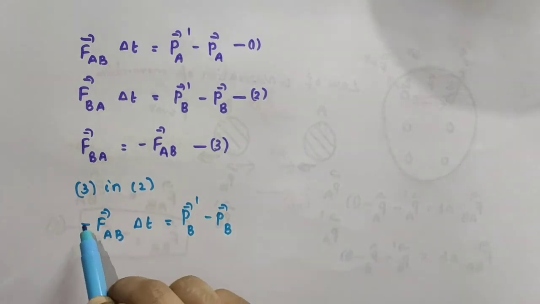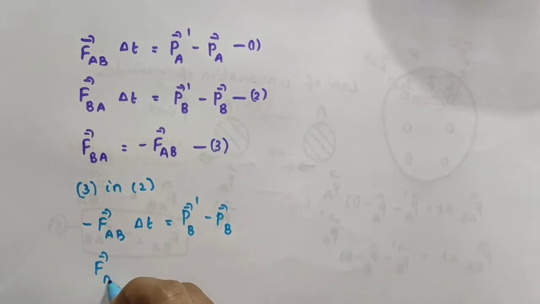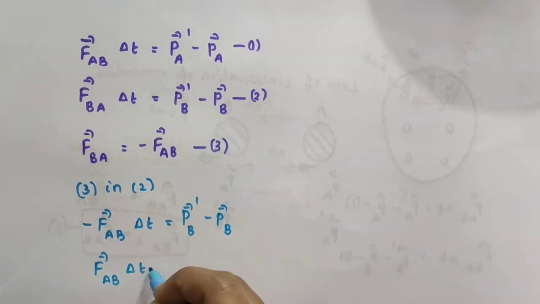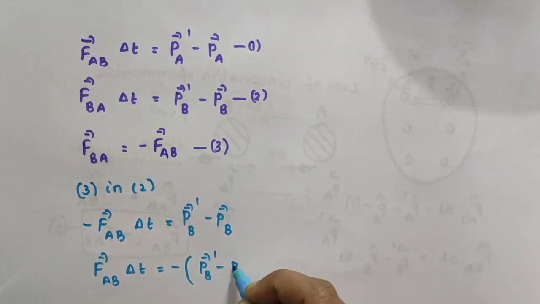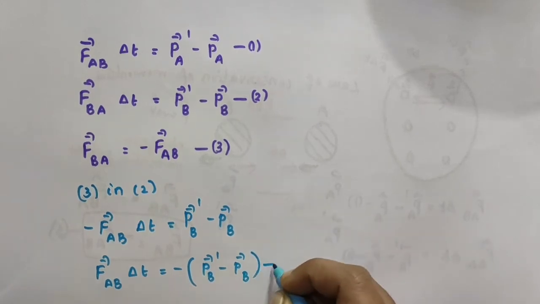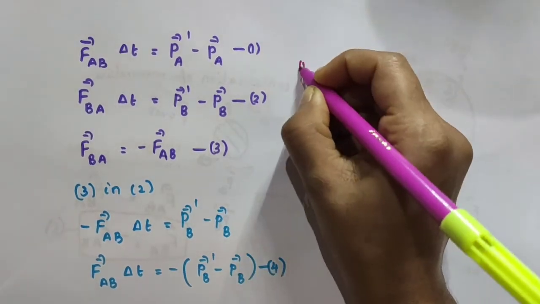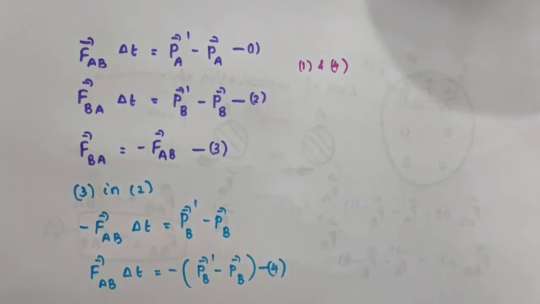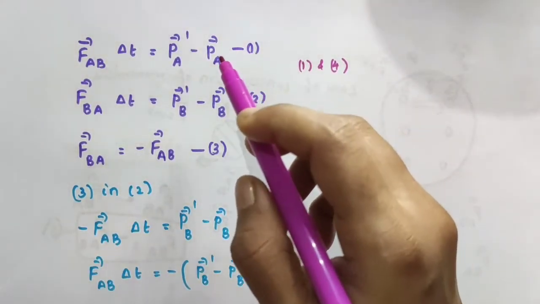Now if I take this minus sign to this side, this becomes vector FAB into delta T is equal to minus of vector PB dash minus vector PB. Alright, I am taking this as equation number 4. Now, by comparing equation number 1 and equation number 4, you just compare these two equations.